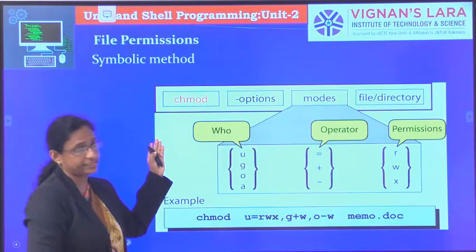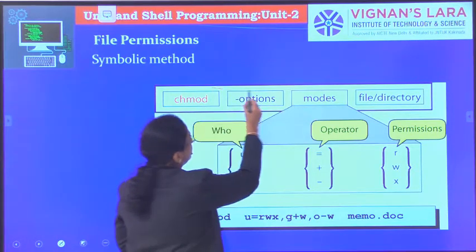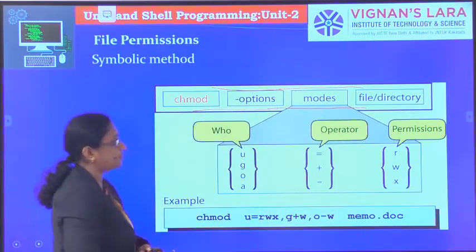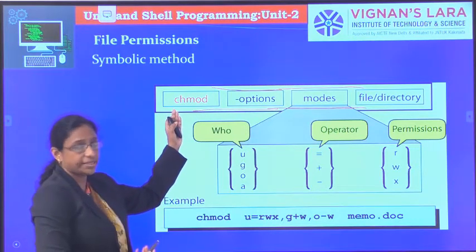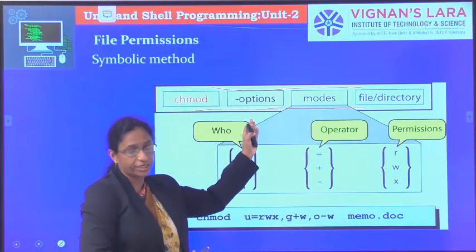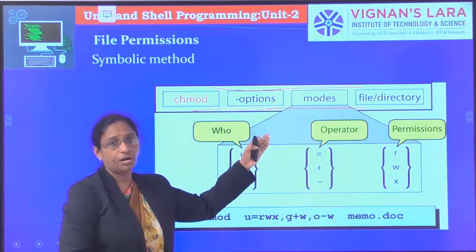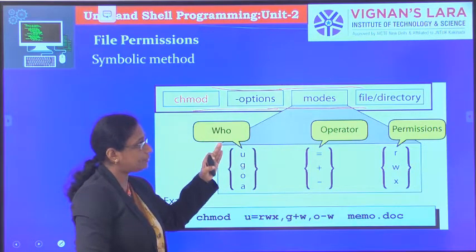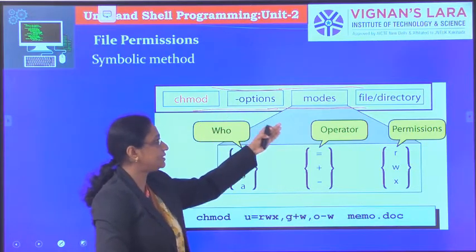Okay, so this is the syntax of your change mode command. Here you have to specify chmod, and then if you want, you can give options, like recursive, minus R. If you are giving a directory, all the files and subdirectories within the directory will also have their permissions changed. So here you can specify some options, and here the mode.